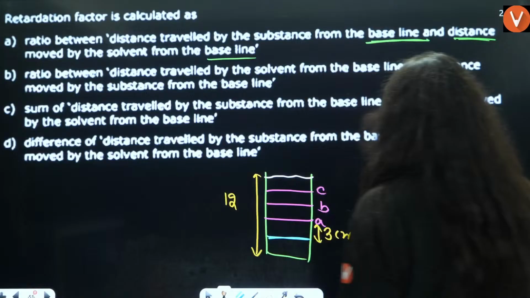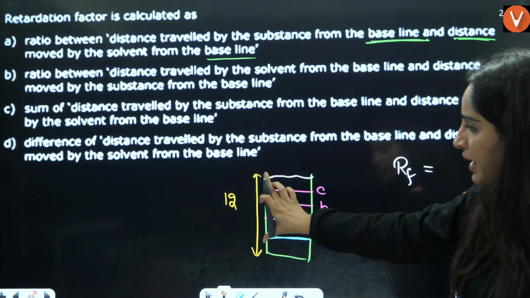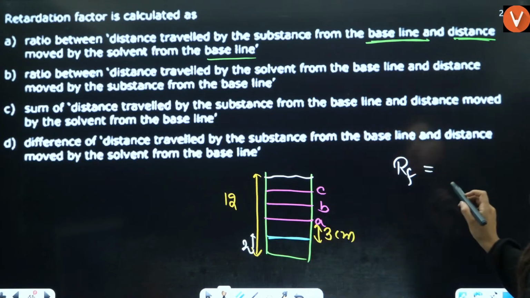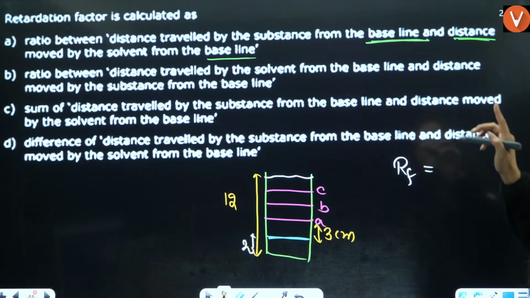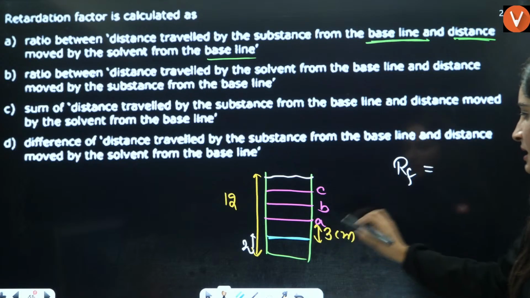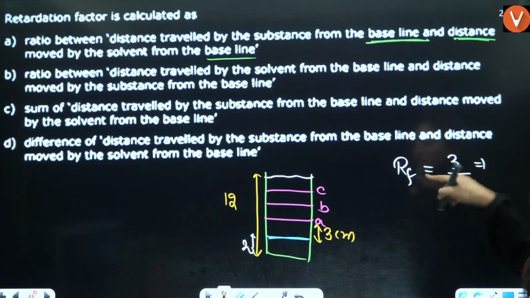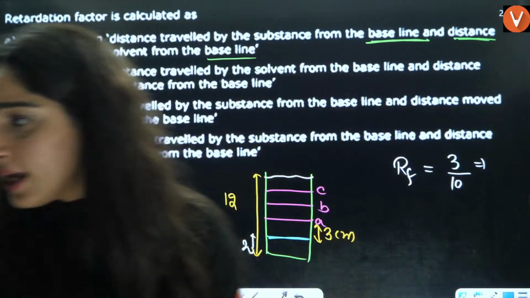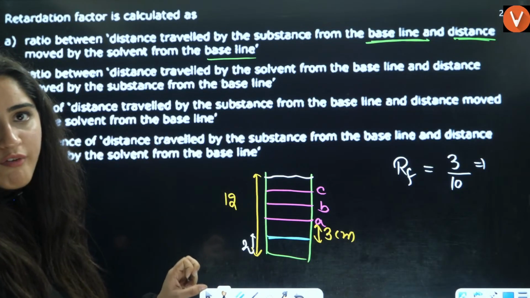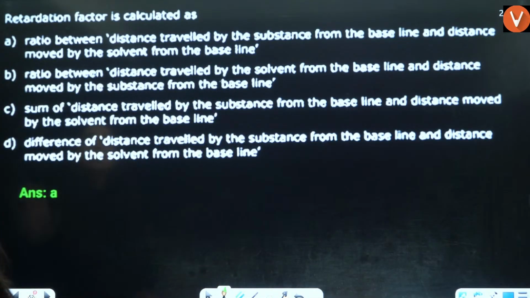Now, what is the retardation factor? It is going to be from the baseline. This is 2, so subtract 12 minus 2. The distance traveled by the substance, that is the component, from the baseline is 3. Here the distance of the solvent from the baseline is 10. So that is the retardation factor that you will have. Understood? So this is basically the retardation factor. Is that clear? So A is the correct answer.